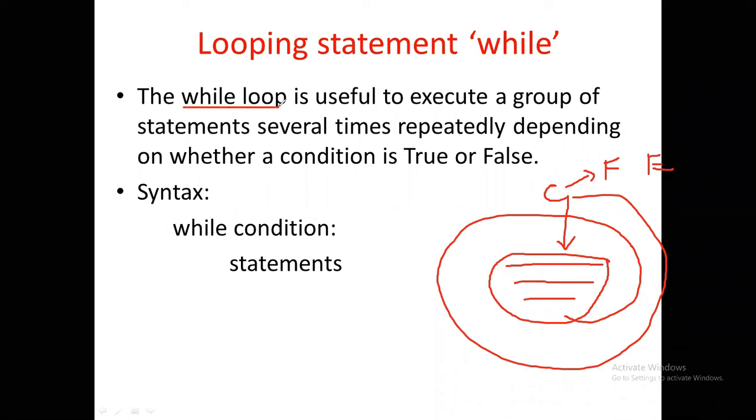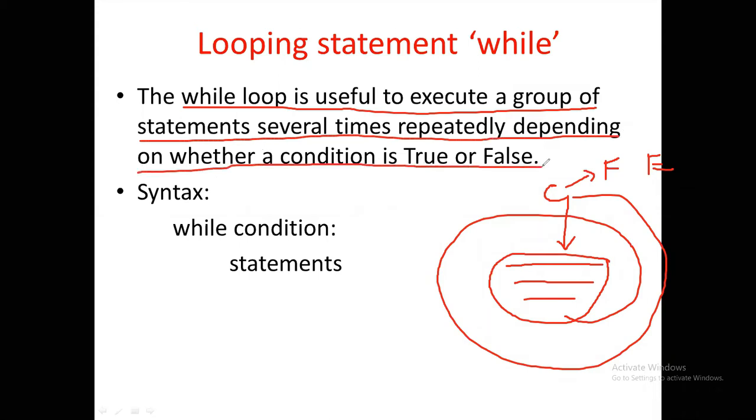The while loop is useful to execute a group of statements several times repeatedly, depending on whether a condition is true or false. The syntax is: you use while, a space, and the condition, and you write the statements here. For example, in the previous class we wrote one program to print numbers from 1 to 10.